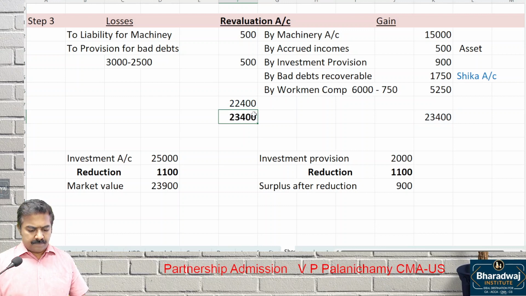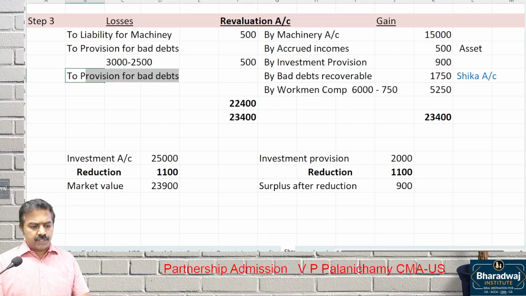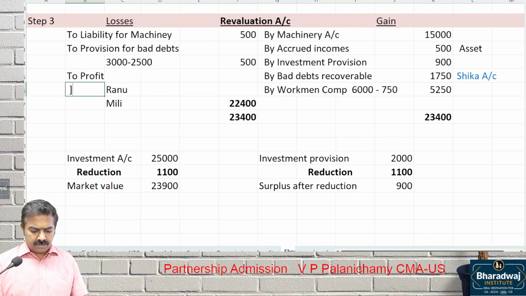How much? 22,400 is the profit. That profit will be transferred to Ranu and which one? Millie. In which ratio? Old ratio. What is old ratio? 2/3, 1/3 ratio.